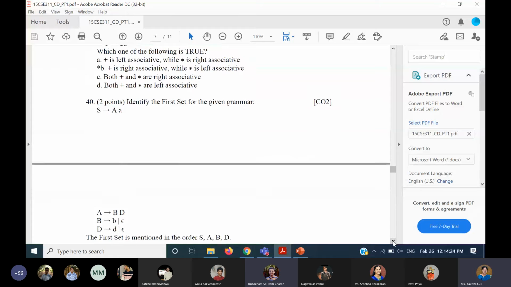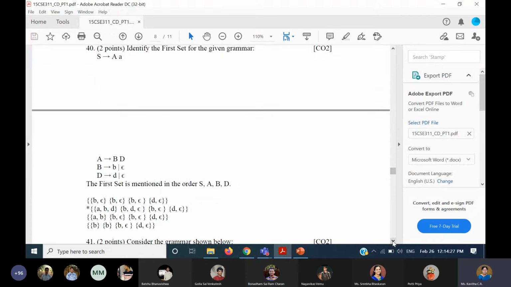Coming to the 40th question, again it is the first set and the follow set. I think people have answered this, but I saw some people selecting the first option. I don't know how you got confused. In this grammar, the first of S is first of A, and first of A is first of B, and first of B is small b and epsilon. Because epsilon is there, you'll substitute epsilon over here, and then first of A will also be first of D. First of capital D is small d, so B and D are there, and because both B and D are nullable, A also can be nullable.